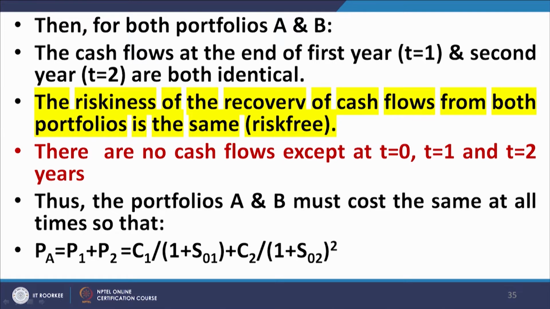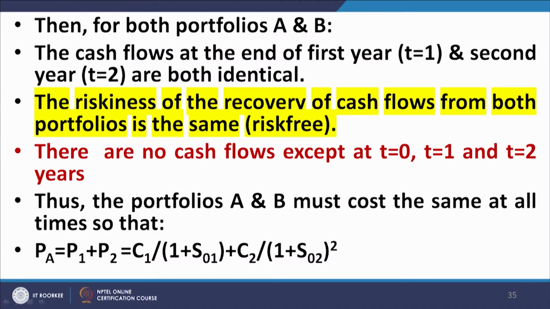Portfolio A is a 2-year bond. It gives you a cash flow of C1 at the end of year 1 and a cash flow of C2 at the end of year 2. Portfolio B consists of 2 deposits. The first deposit is a 1-year deposit. It gives you a cash flow of C1 at the end of year 1 and nothing at the end of year 2. The second is a 2-year deposit. It gives you no cash flow at t equal to 1, but it gives you a cash flow of C2 at the end of the second year. So, the aggregate cash flow of portfolio B is identical to the aggregate cash flow of portfolio A.